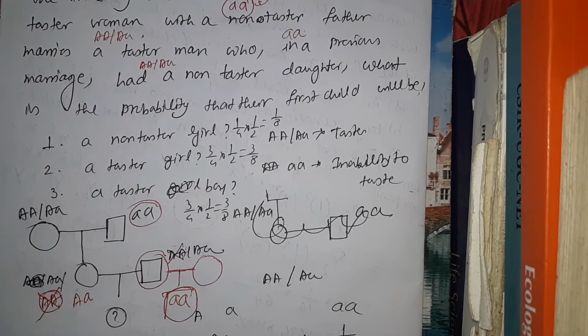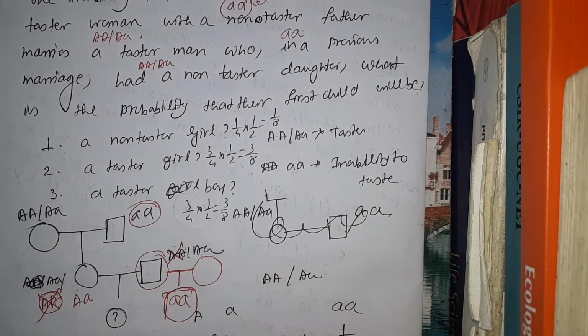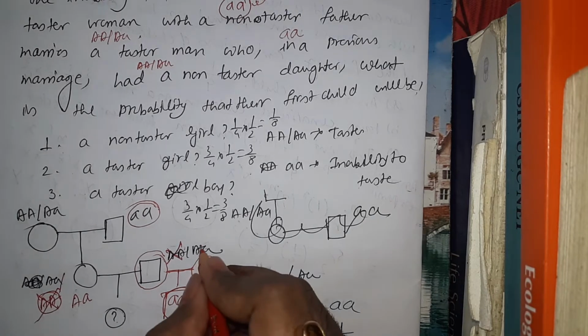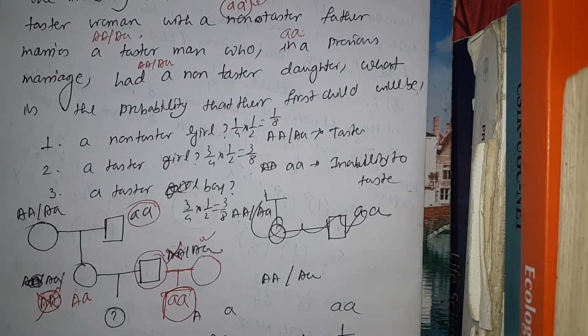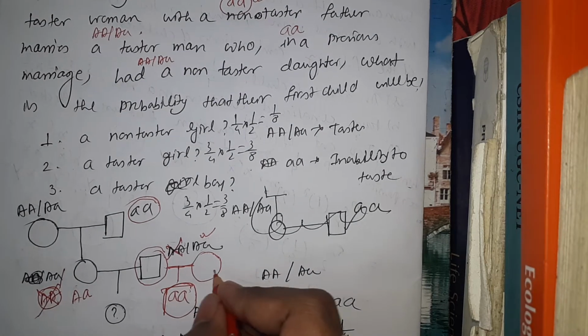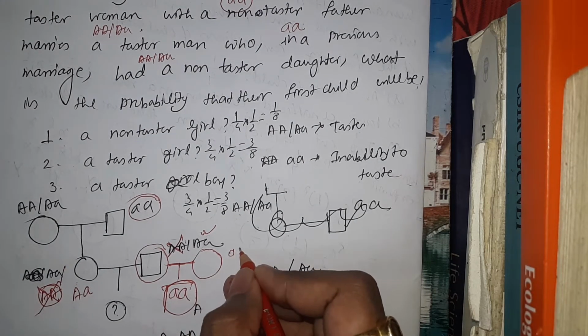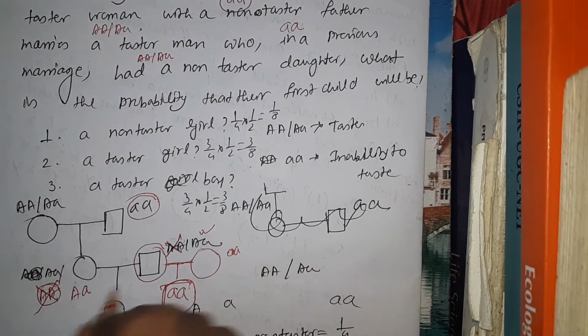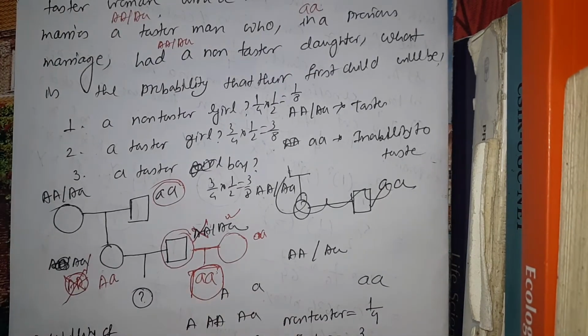So the genotype is absolutely capital A small a. And we don't need to bother what the genotype of the previous wife was. So we have the genotypes of both the woman and the man.